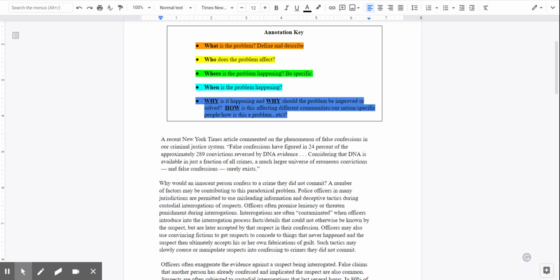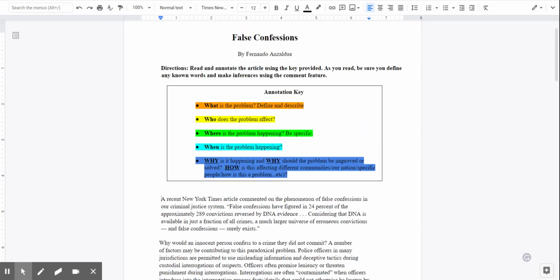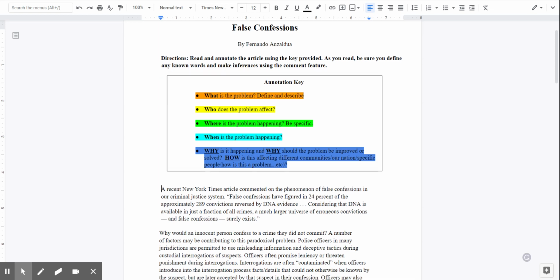And the darker blue is for why is it happening and why should the problem be improved or solved. And how is this affecting different communities, our nation, or specific people? Think about how is this a problem? So one more time, we are using the annotation key to highlight these specific ideas as we read. We're also going to define any unknown words and make inferences as we are reading this article.